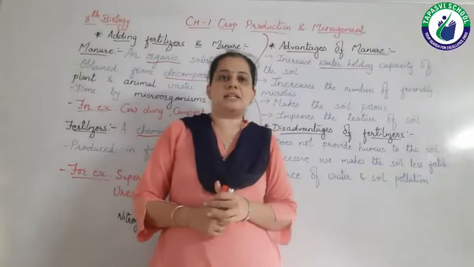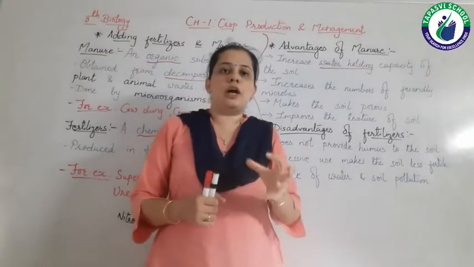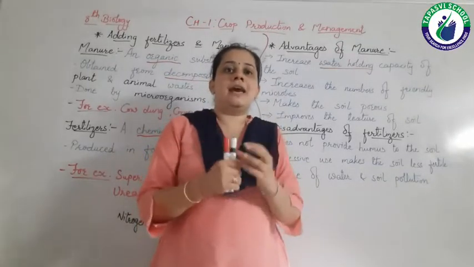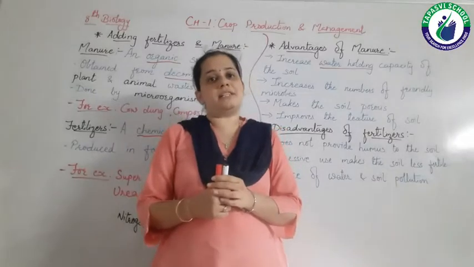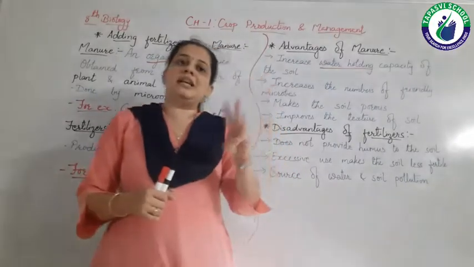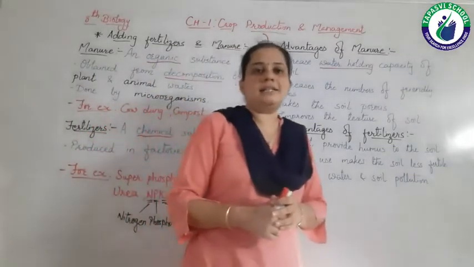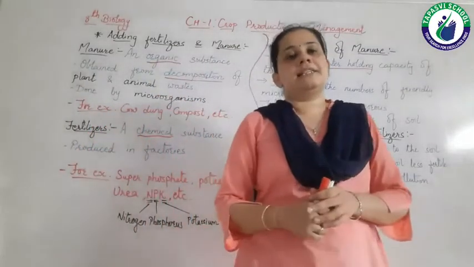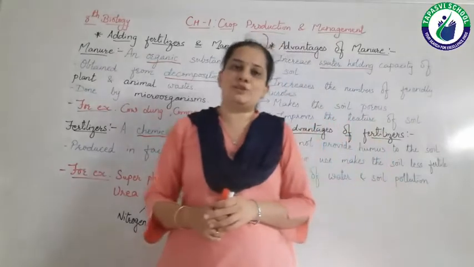Water holding capacity means the soil is having the capacity to hold the water, right? We have studied about 3 types of the soil, that is loamy soil, sandy soil and clayey soil.